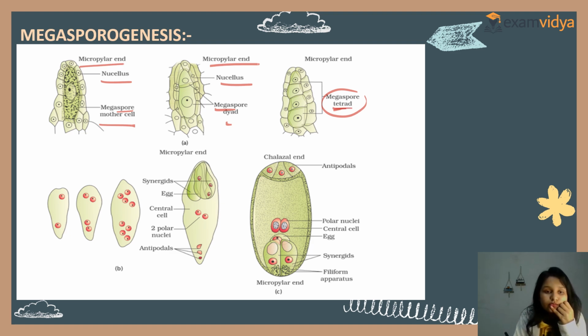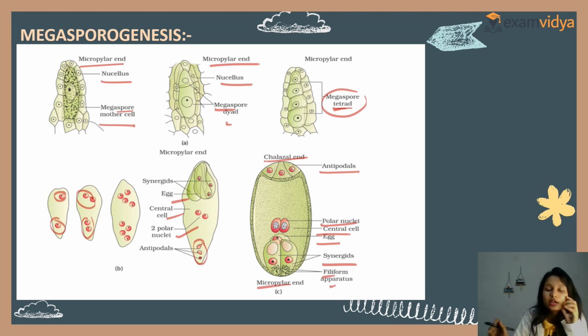Clear? So now see, this is the formation of the embryo sac. The nucleus divides into two, then four. Now see, these are the synergids, this is the egg cell, the central cell, polar nuclei, and this is known as the antipodal cells. Clear? Now see, the chalazal end has the antipodals, polar nuclei, central cell, egg, and synergids with the filiform apparatus, at the micropylar end. All the structures I have taken from the NCERT only.